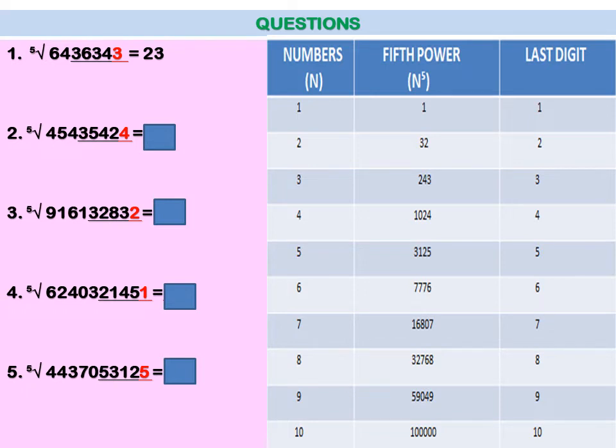So 64 lies between 32 and 243. So you will get 64 in between these two numbers, right? And these two numbers, 32 and 243, correspond to 2 and 3 respectively.